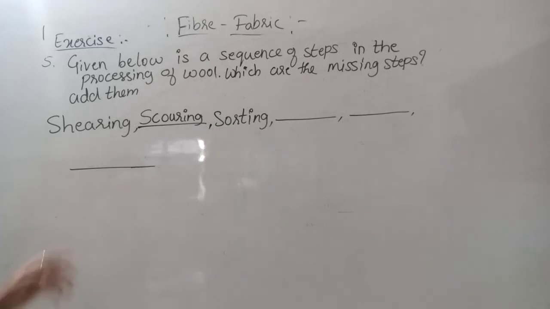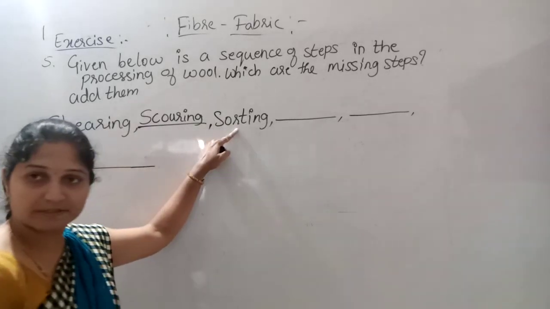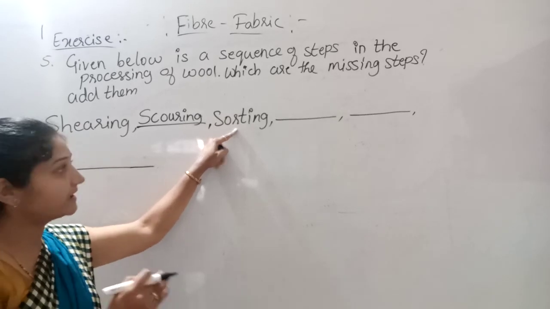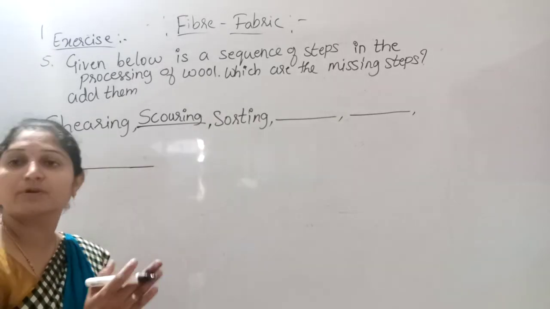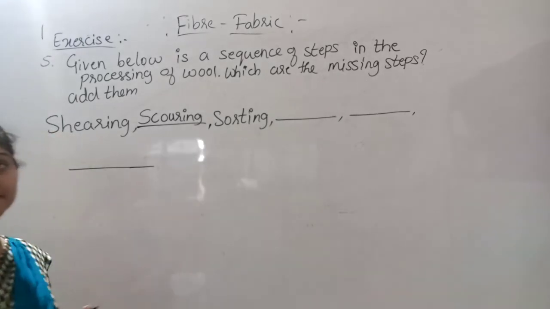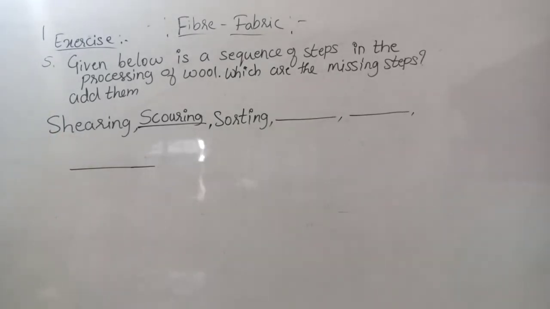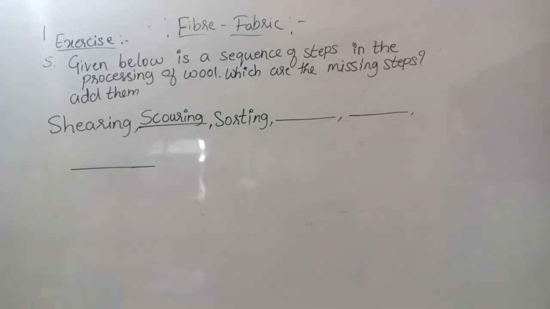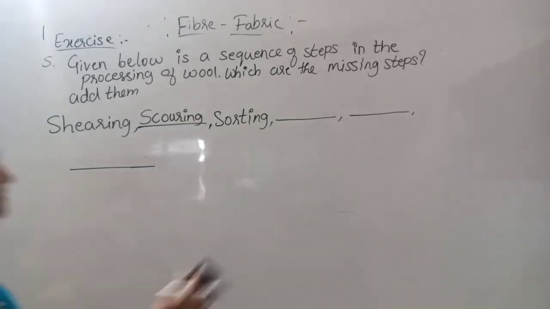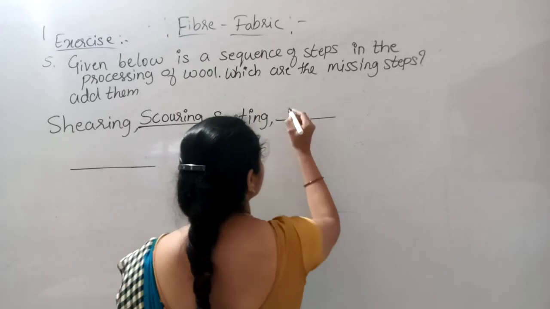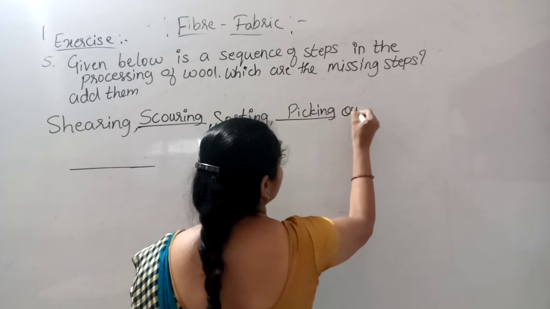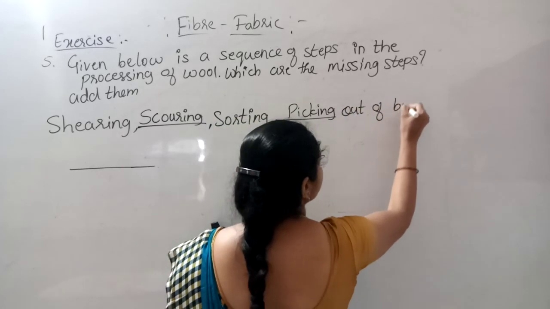Next is sorting, so that the good quality, the texture and everything, is separated. Sorting means separating. Then after sorting, they pick out burrs. Picking out of burrs.